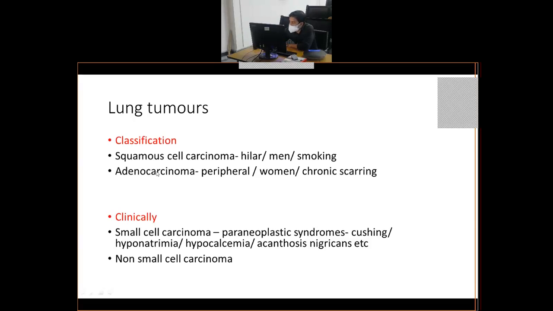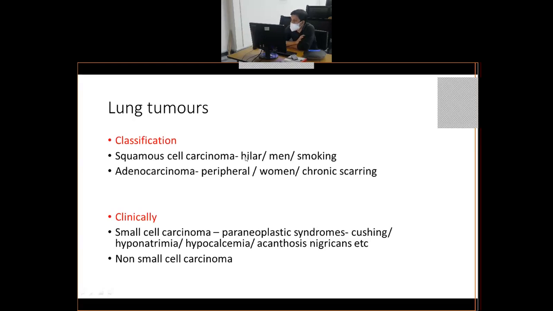The tumors arising from squamous lining are squamous cell carcinoma, and the tumors arising from columnar epithelium are adenocarcinoma. So squamous cell carcinomas usually are hilar in location. Hilar means the hilum of the lung, where the bronchus enters the lung.